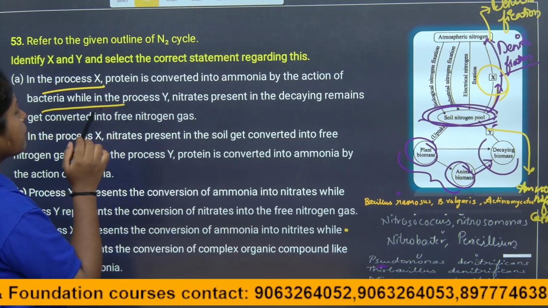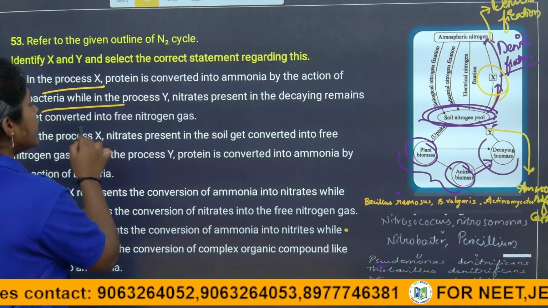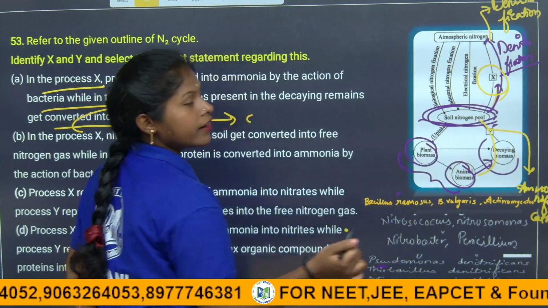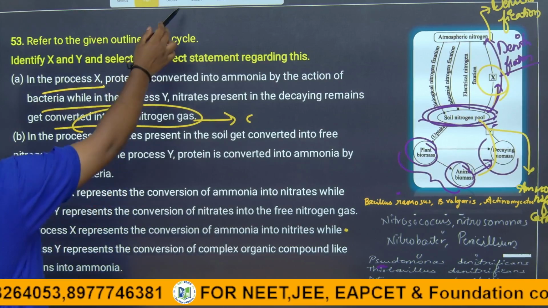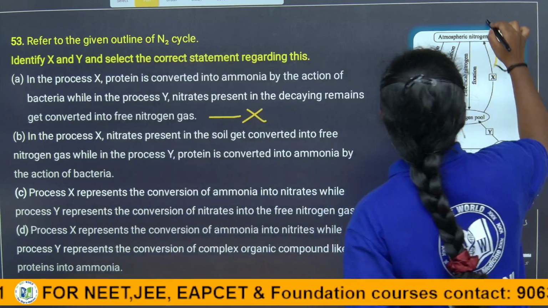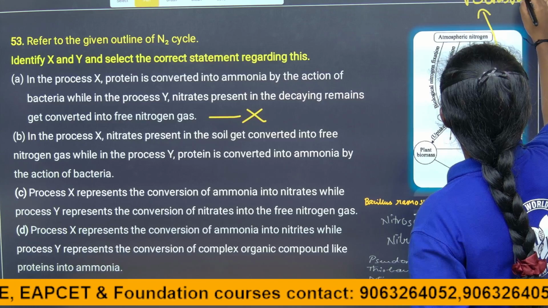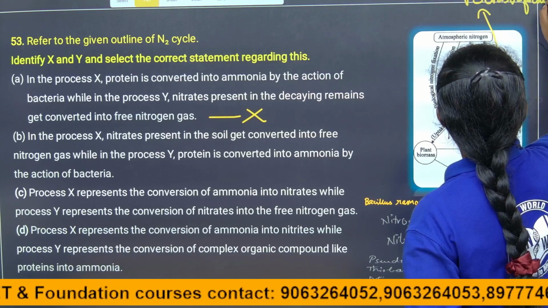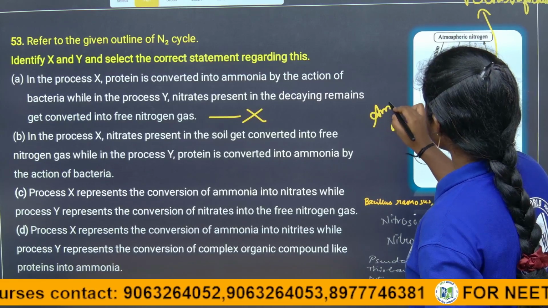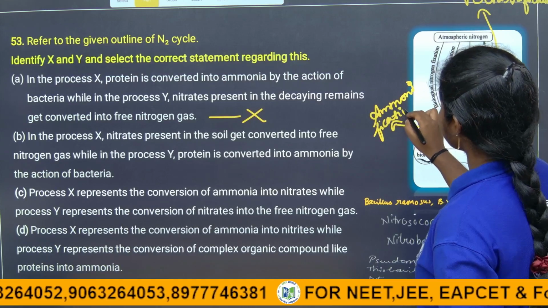See the second statement. In the process, nitrates present in the decaying remains get converted into free nitrogen gas. No, they are not going again to the atmosphere, they are going into the soil. So the first statement is absolutely wrong. Here, children, this is the denitrification, and here it is the ammonification, right?